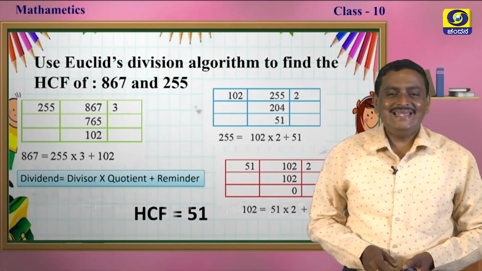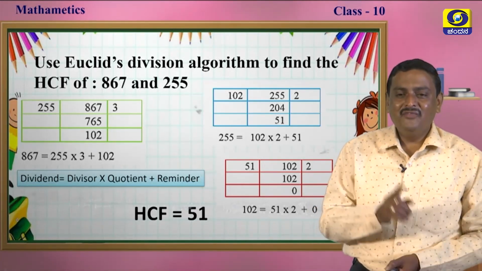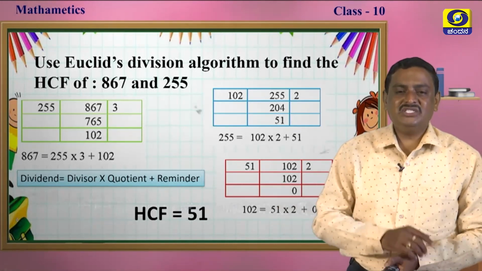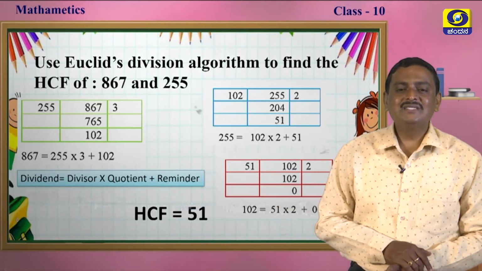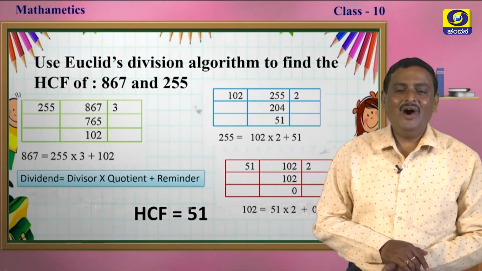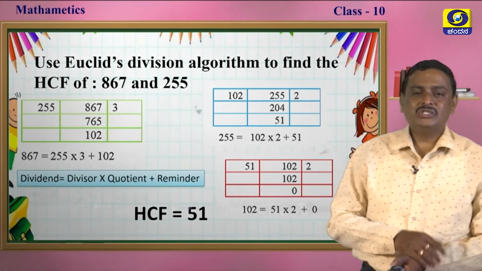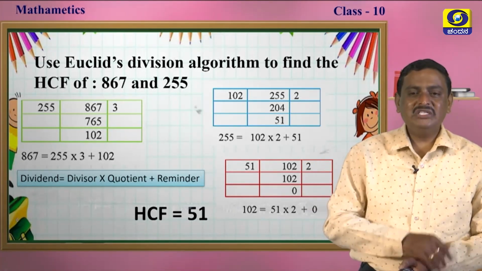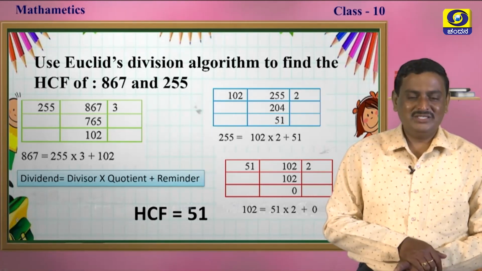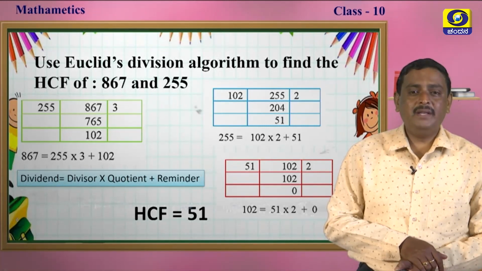Now, what is the HCF? Here the B, the divisor, when the remainder is 0, that is the HCF, my dear students. So the answer is 51. The answer is 51. Okay? I think many students solved this problem. Congratulations. If anybody made a mistake, you have to correct it, my dear students. Let us move on to another example.